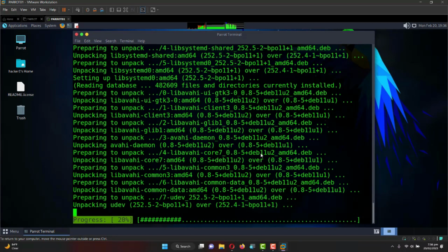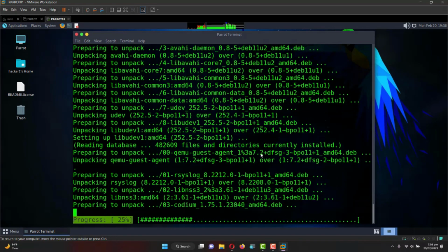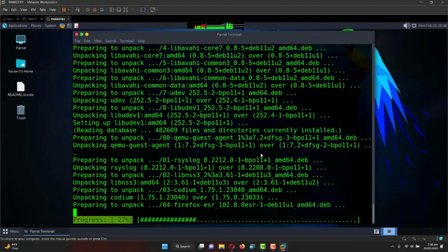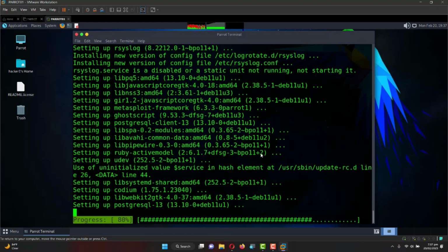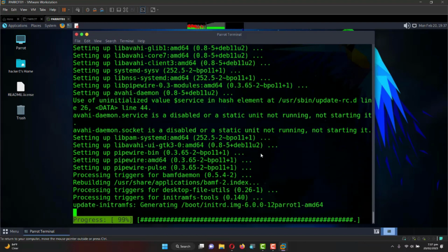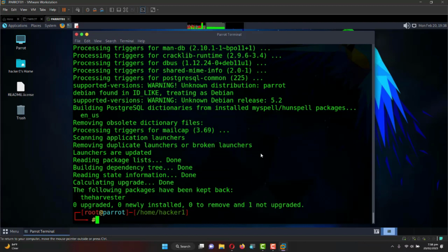So once again our upgrade is unpacking. Okay, that means it's actually installing them respectively based on whichever application upgrade has been picked. And this is almost done, and then 99%, and then we are done. Okay, so this upgrade is done. All right, so as you can see, this is done.